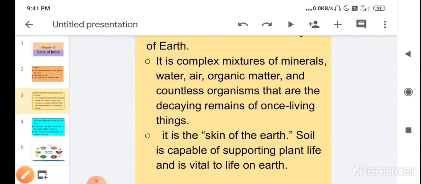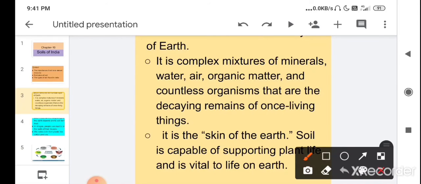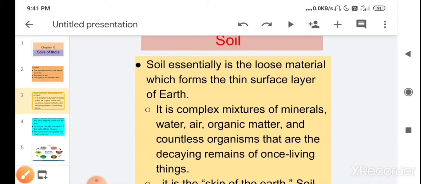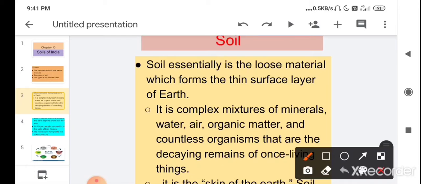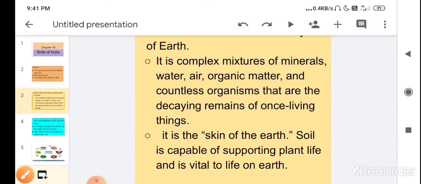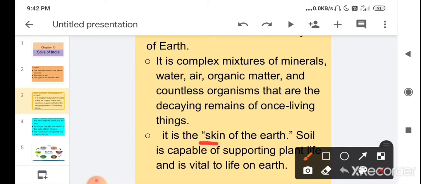Children, it is the skin of the earth. Soil is the skin of the earth. Now you have read this line that soil is the thin surface layer of the earth. So soil is the skin of the earth.